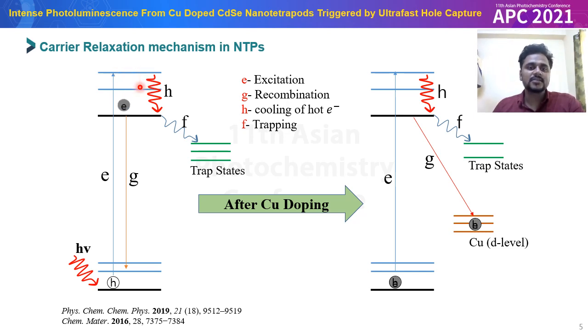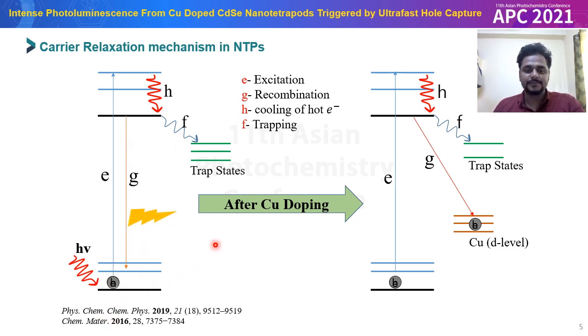First, it relaxes to the lower vibrational level of the conduction band. As the surface of the nanoparticle is not passivated, it has trap or defect states, so this electron either gets trapped in the defect state or recombines with the valence band localized hole